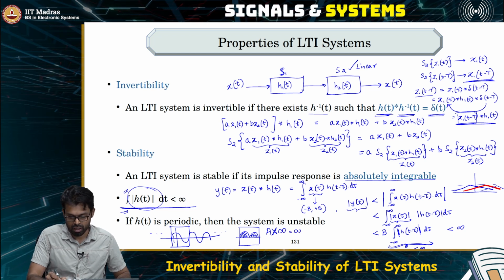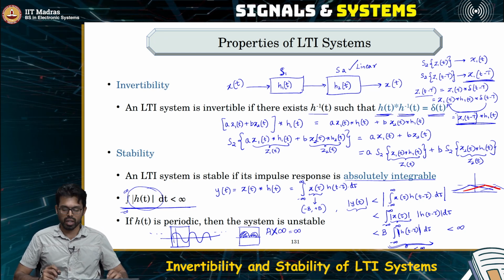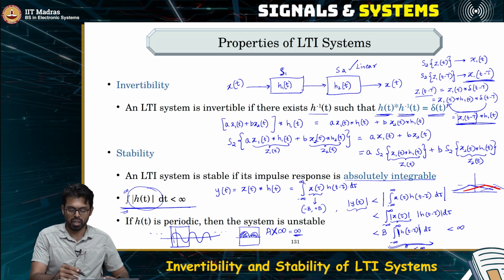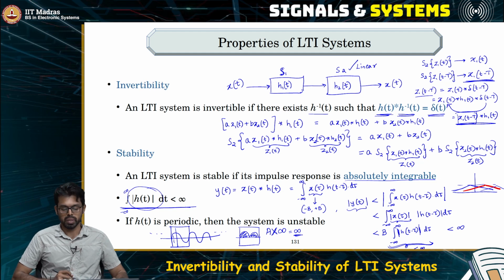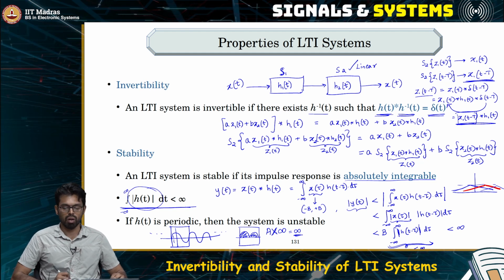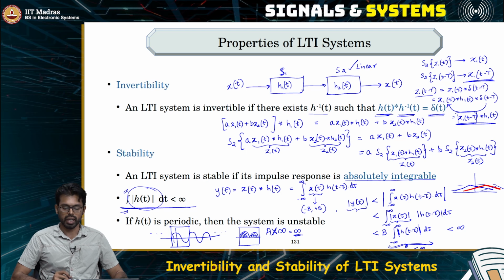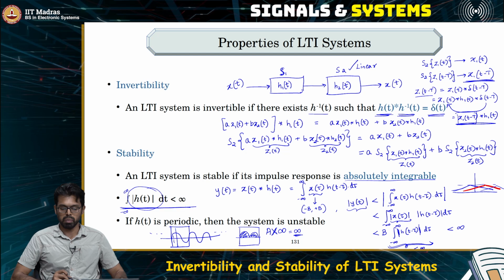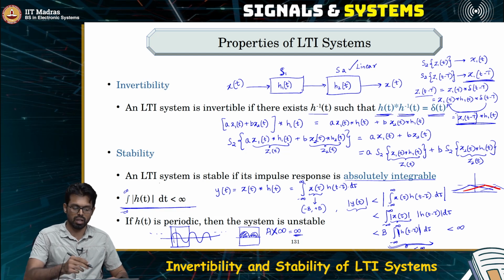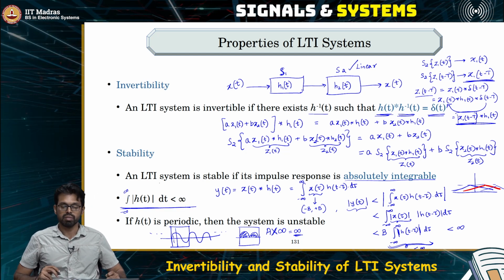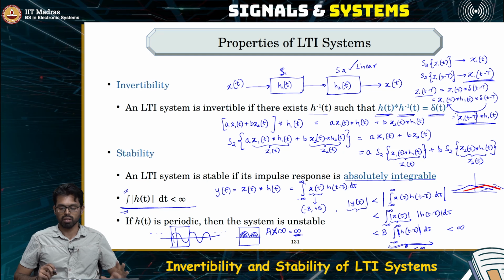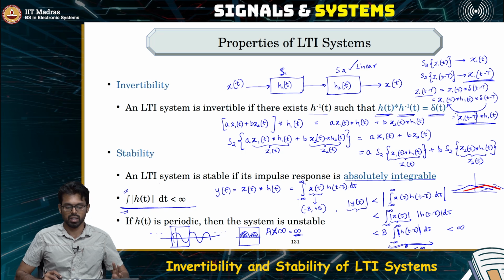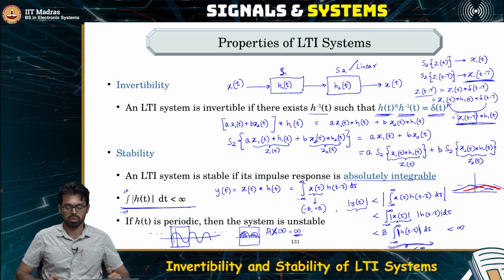So, the area under a periodic signal is always infinity when you compute the area through the absolute value, which means if the impulse response of an LTI system is periodic, then the system is always going to be unstable because the area of the absolute value of the impulse response is infinite.